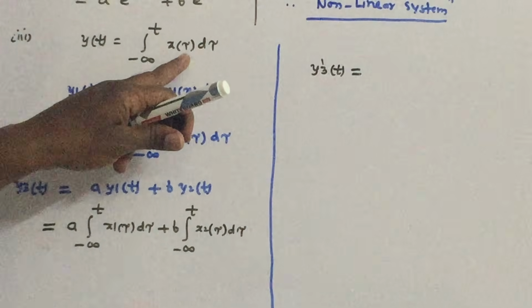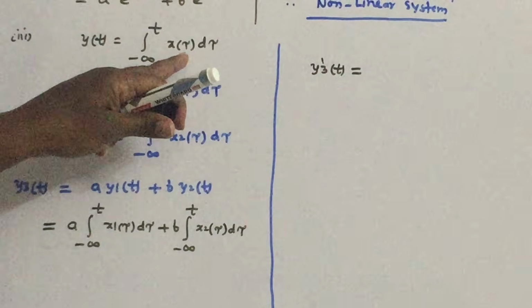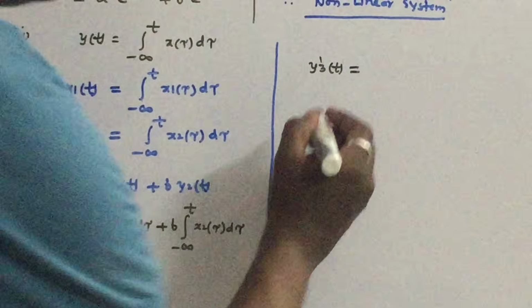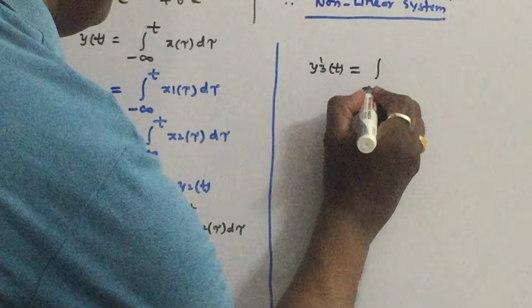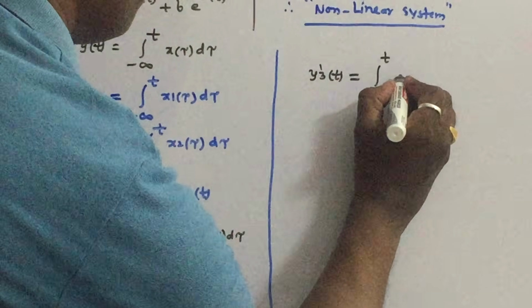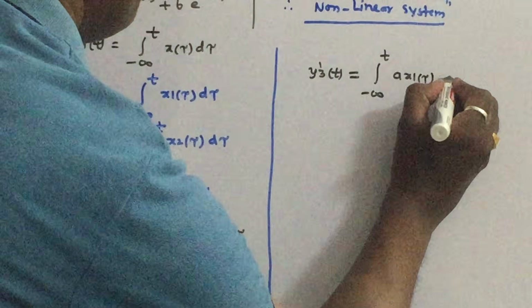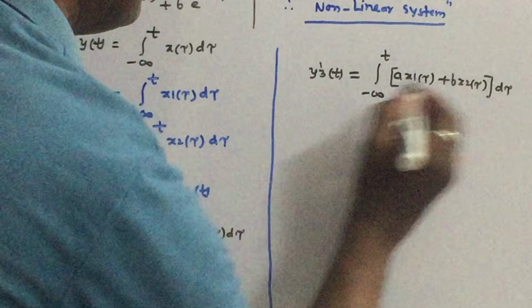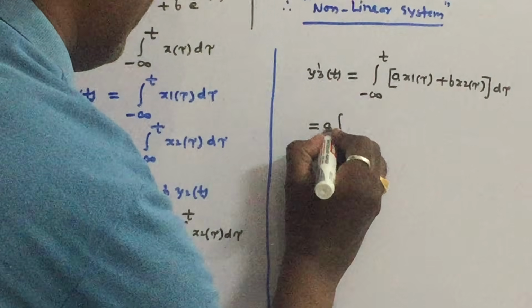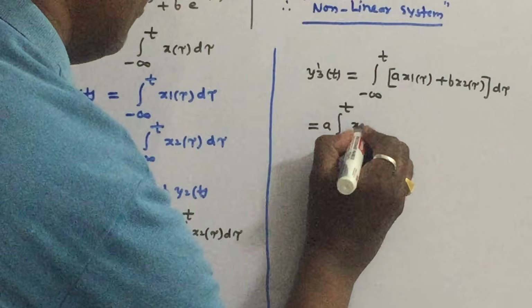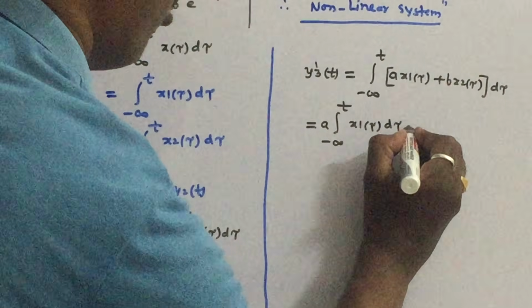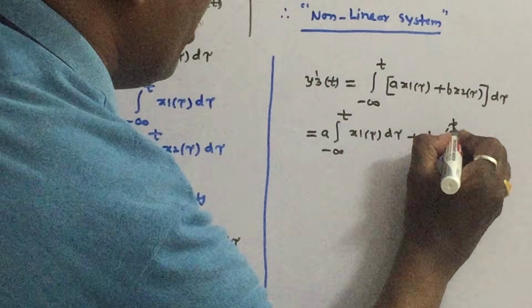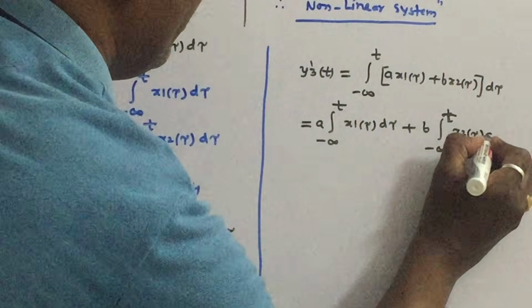Let us apply the linear combination of input to the system. The system will integrate whatever input we give. That is called y3 dash of t, which is integral from minus infinity to t of a x1 of tau plus b x2 of tau d tau. Let us separate this. Since a and b are constants, write a outside, integral from minus infinity to t of x1 of tau d tau, and b times the integral from minus infinity to t of x2 of tau d tau.